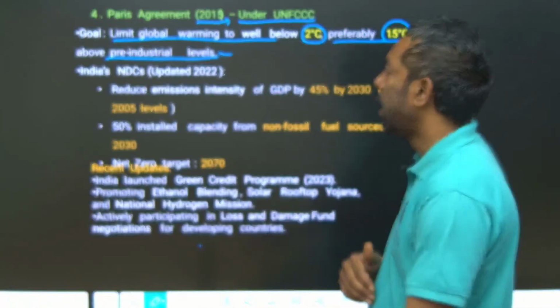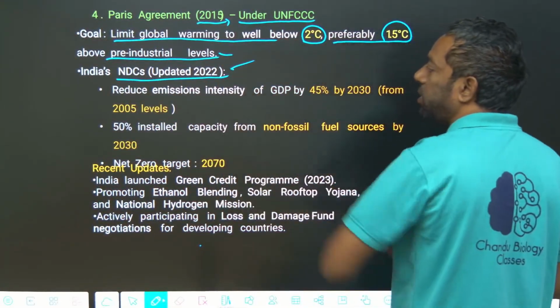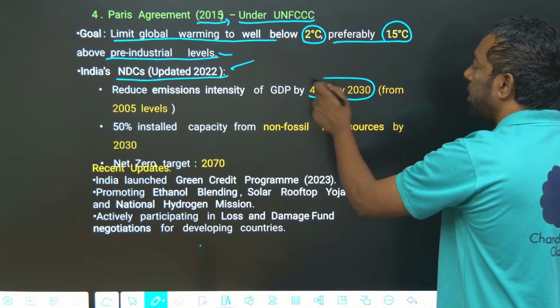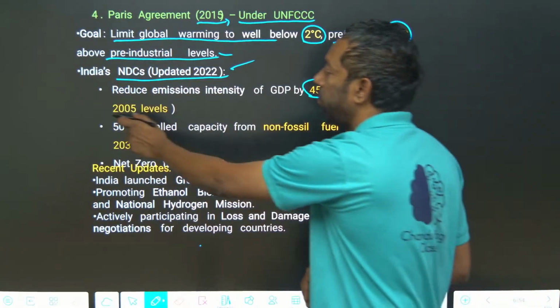In India's NDC, India will reduce emissions intensity of GDP by 45% by 2030 from 2005 levels.